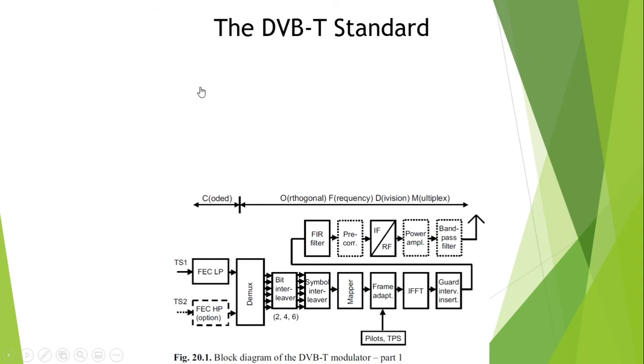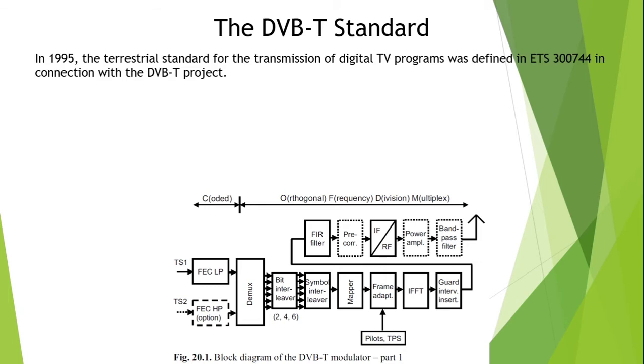The DVB-T standard. What is its standard? In 1995, the terrestrial standard for transmission of digital TV programs was defined in ETS 300-744. It's a standard in connection with the DVB-T project. A DVB-T channel can have a bandwidth of 8 or 7 or 6 megahertz.